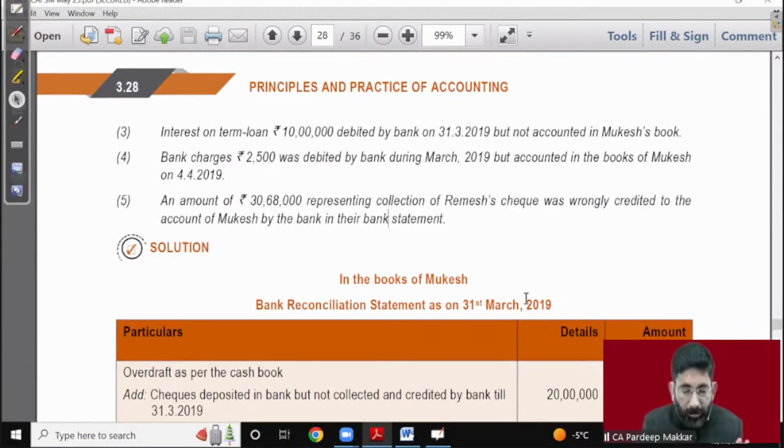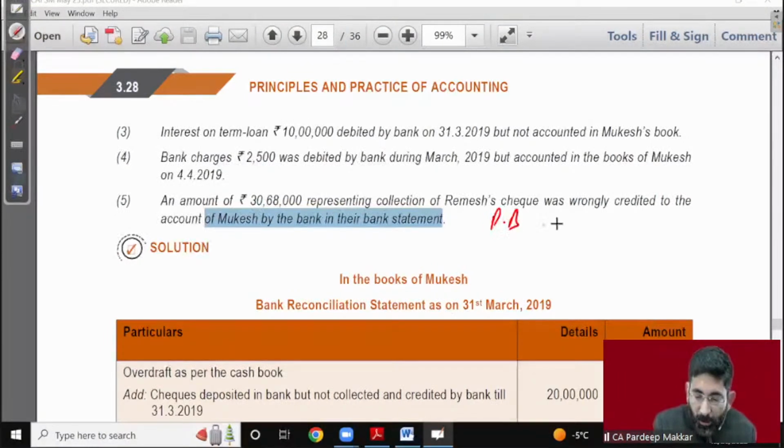An amount of rupees 30,68,000 representing collection of Ramesh. Who is Ramesh? Actually, I am Mukesh. These are the books of Mukesh. So whatever is to be done, that is of Mukesh only. We can't do anyone else. So bank has wrongly credited my account with this amount. Okay, but here the most important thing is that we are preparing BRS. We are not rectifying anything. So bank has wrongly added our account with rupees 30,68,000.